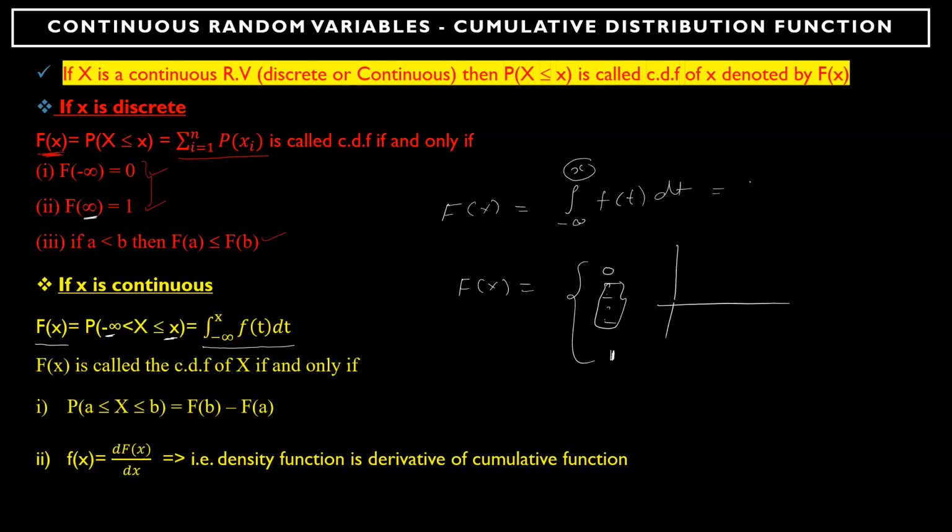Why does it have to go to some specific value? When you plot a CDF, for example, this one approaching 1, I want to know what percentage of the data up to here has already accumulated. From minus infinity I approach some specific value of X. So this X value has to be specified to check how much percentage of the data has accumulated, or to find the probabilities below this X. This is what it means, so it has to start from minus infinity and approach up to X.